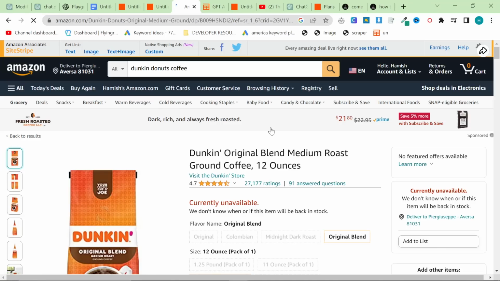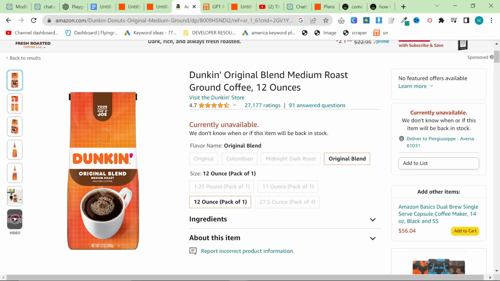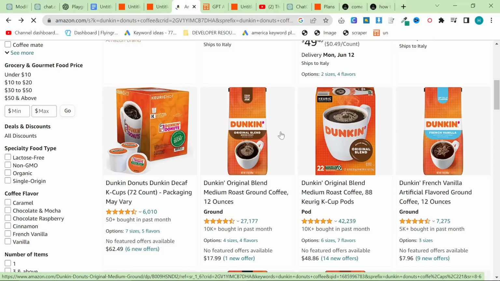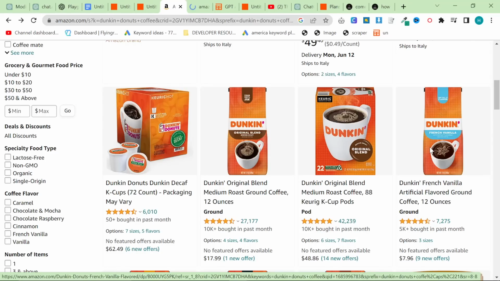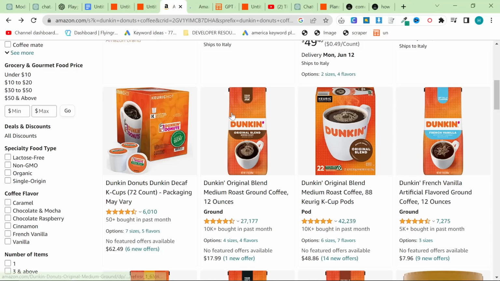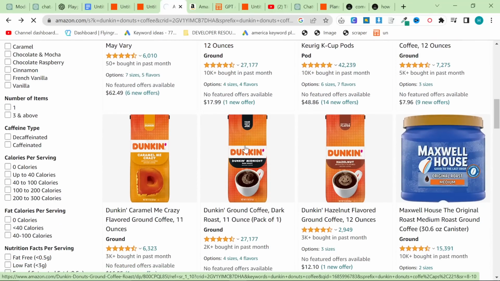Otherwise they would just be googling about capsules, etc. Another thing that this actually does, which gives you the advantage over competitors who are just using things like AutoBlogging AI, is it actually gives you the shape of the article. Because you are telling it to talk about Dunking Original, it will know that Dunking Original is a good brand, and it will talk about it. It's kind of hard to explain what I'm trying to say there, but basically, because you're not just saying write an article about coffee, you're saying write an article about these coffees and include these affiliate links, it will much more easily write a good article which will rank on Google.